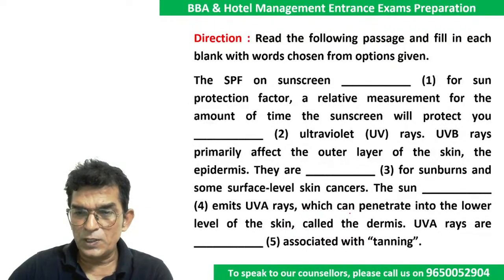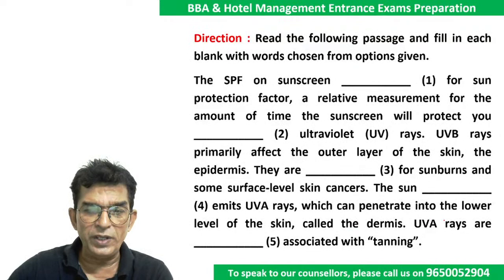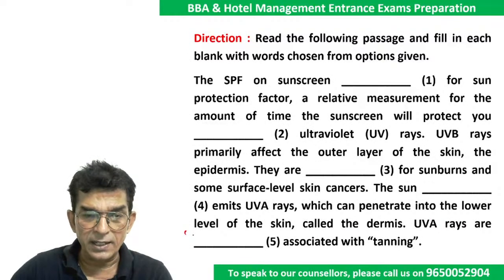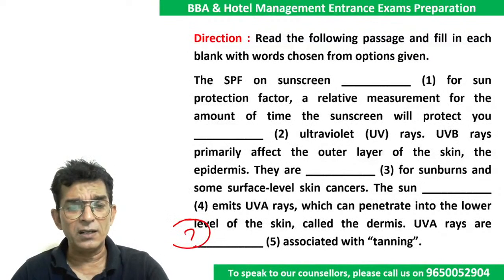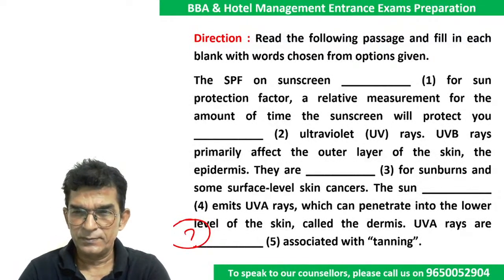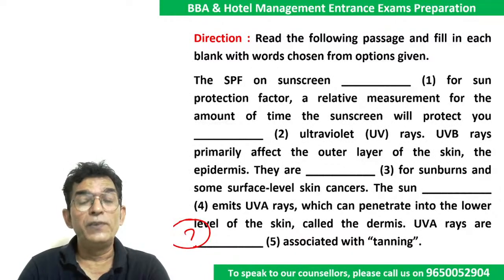Then fifth one, which can penetrate into the lower level of the skin called the dermis. UVA rays are dash associated with tanning. Now here somebody was saying largely. Rishika probably saw the fifth one.